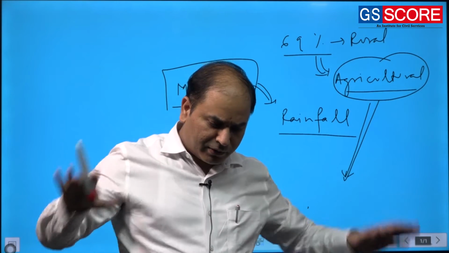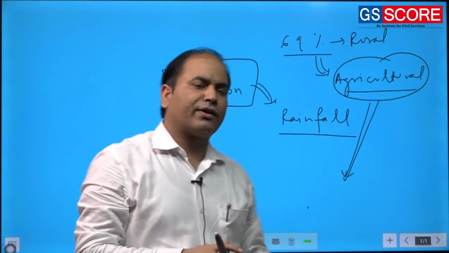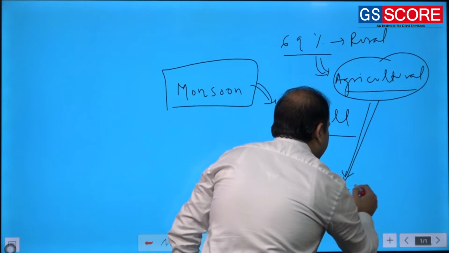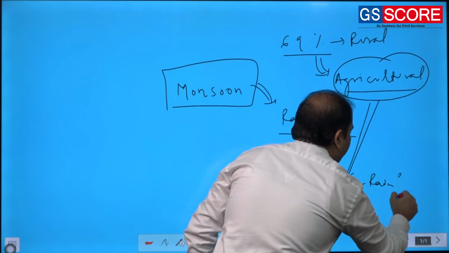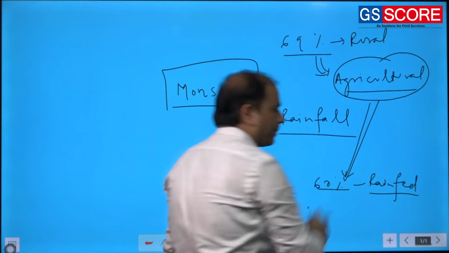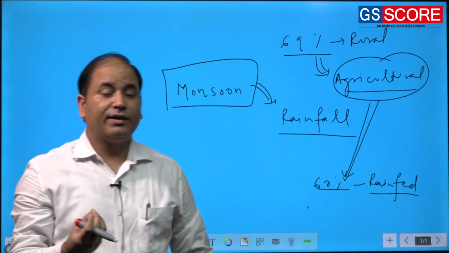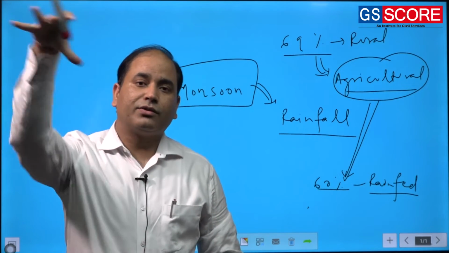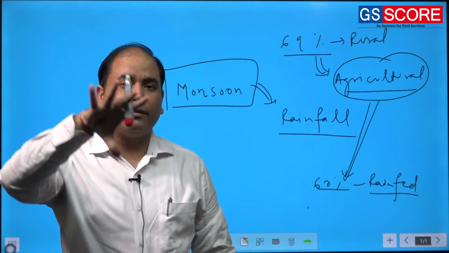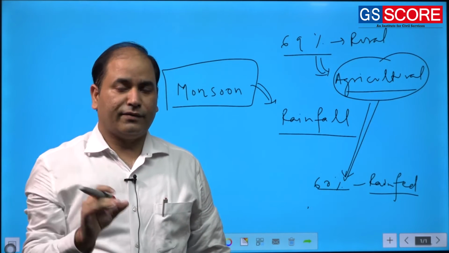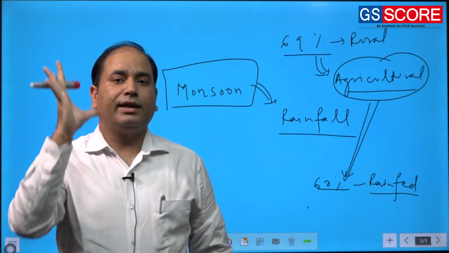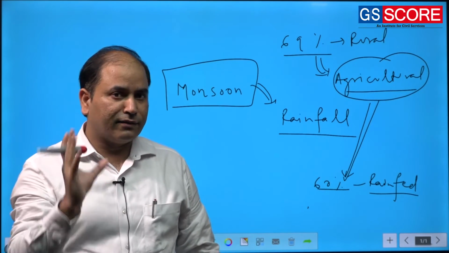And if we talk about the total agriculture area of our country, more than 50% still is rain fed. What is the meaning of rain fed? Simply, rain fed means the type of agriculture that solely depends on the monsoonal rainfall. In that particular area, there is no availability of any other man-made irrigation facility.